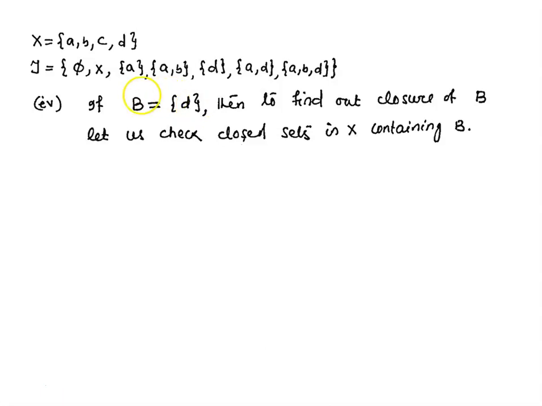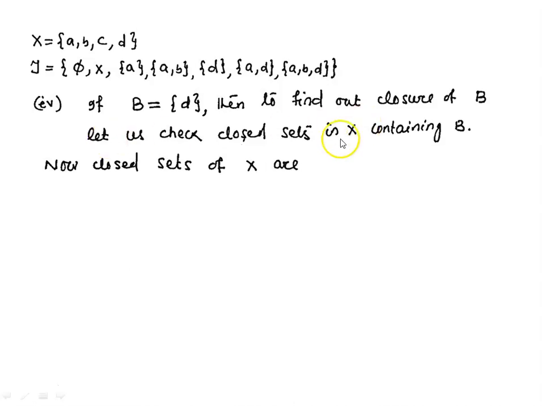Now to find out what is closure of B. Closure of B is the intersection of all closed sets containing B. That means all those closed sets which contain B, you have to take the intersection of all those closed sets, is the closure of B. Now let us check which sets are closed in X, and out of those closed sets which contain B, we take the intersection to find the closure of set B.